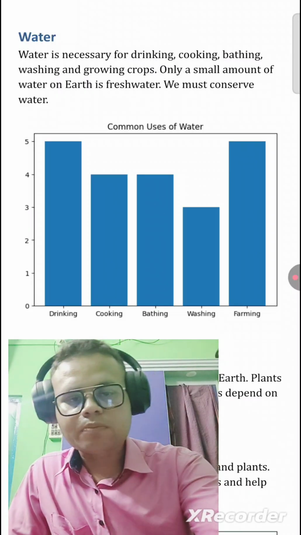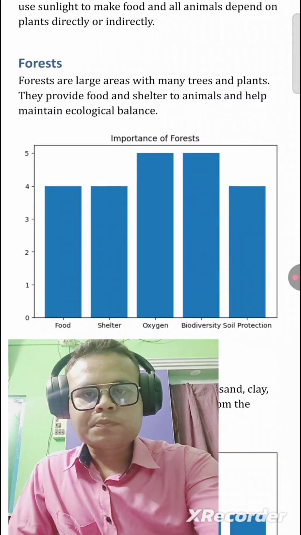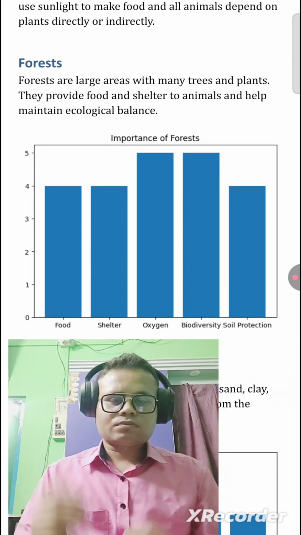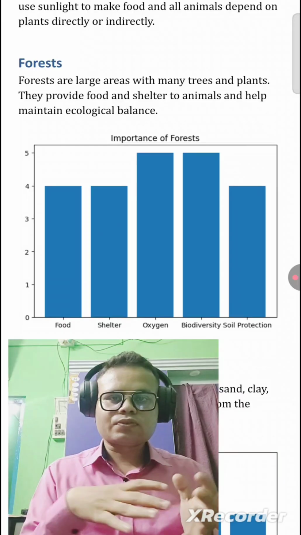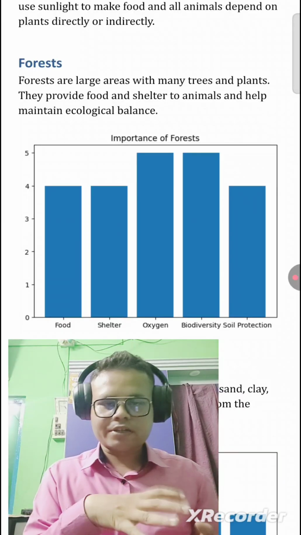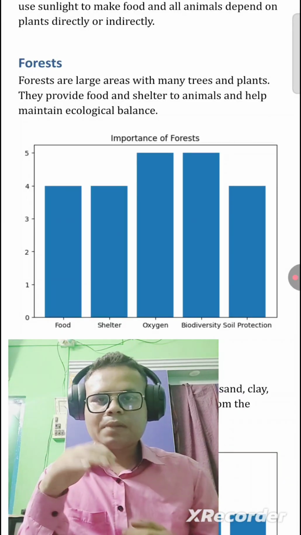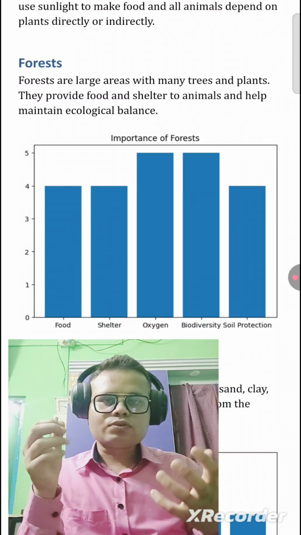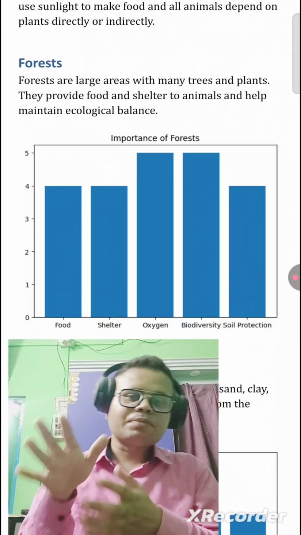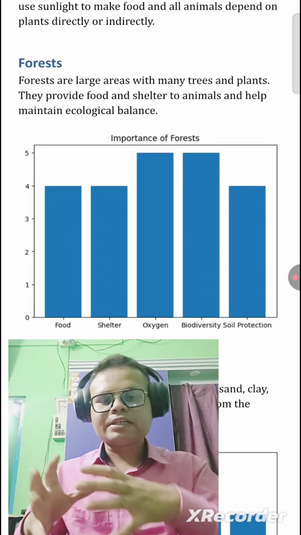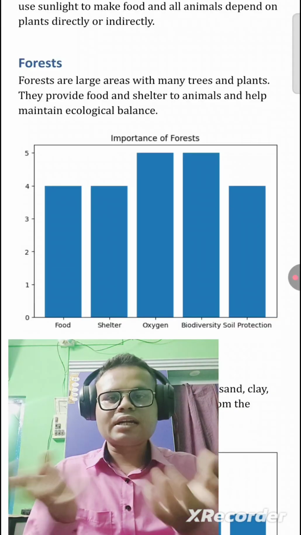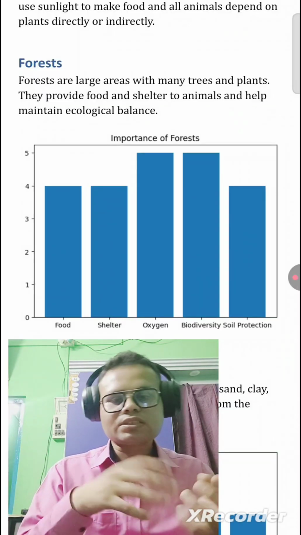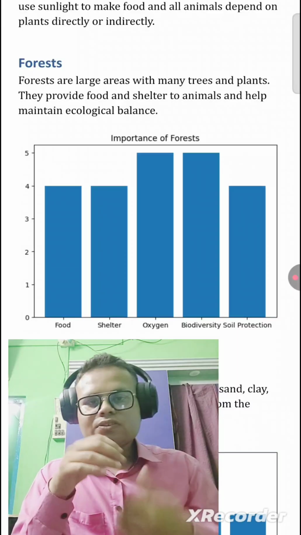The next topic is energy from the sun. The sun is the main source of energy on the earth. Plants use sunlight to make food, and all animals depend on plants, directly or indirectly.